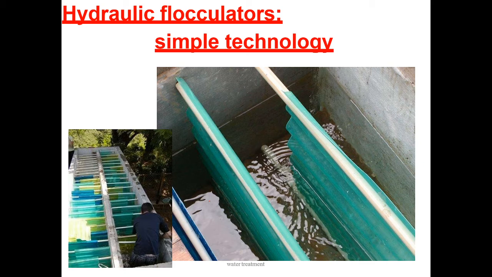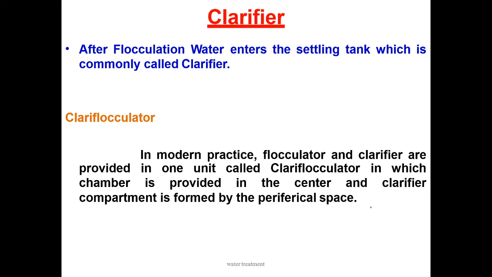Hydraulic flocculator, simple technology. You can see these are the baffles. This is a horizontal flow. Water is flowing like this from this chamber to this chamber, from here to here, like this. Next one is the clarifier. After flocculation, water enters the settling tank, which is commonly called the clarifier.